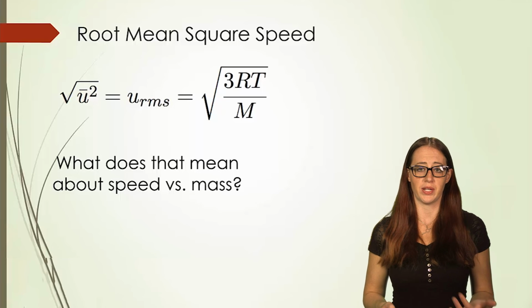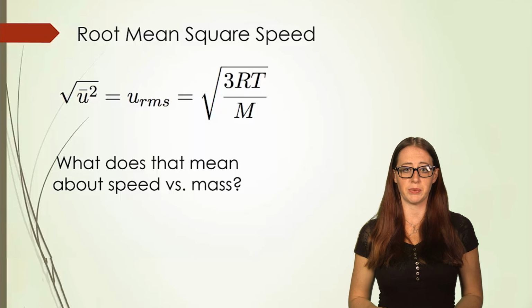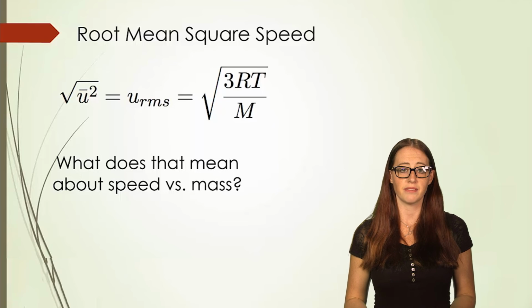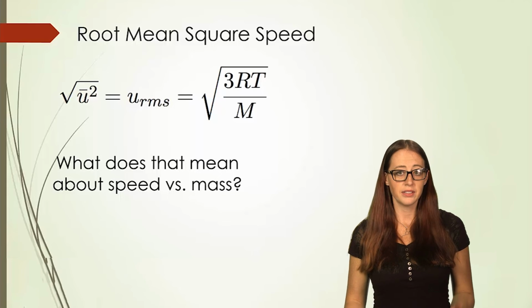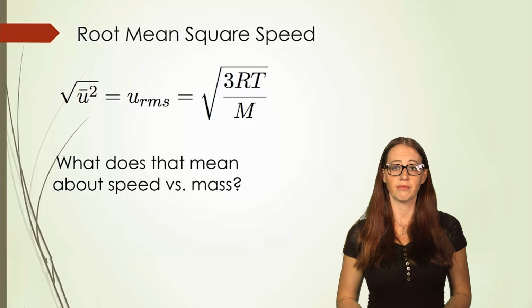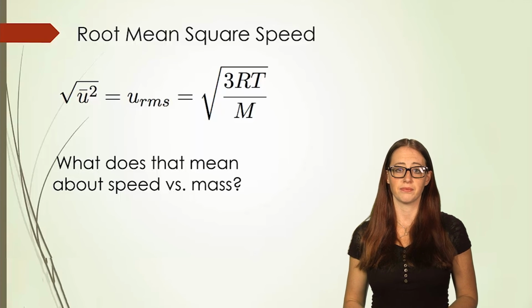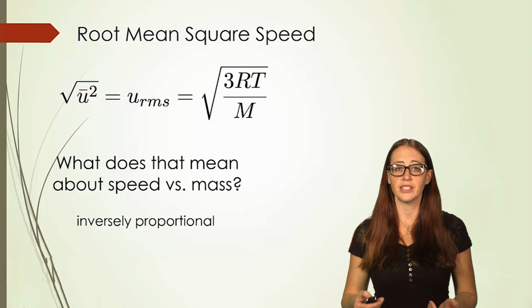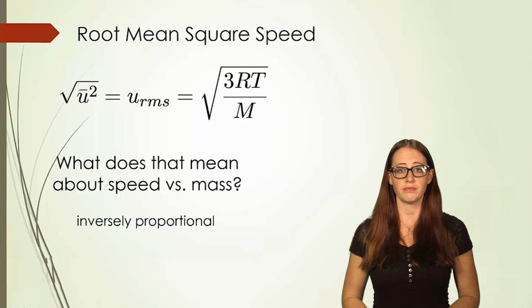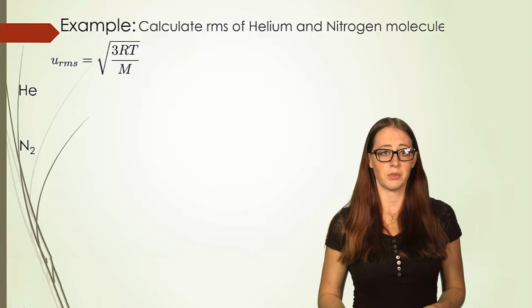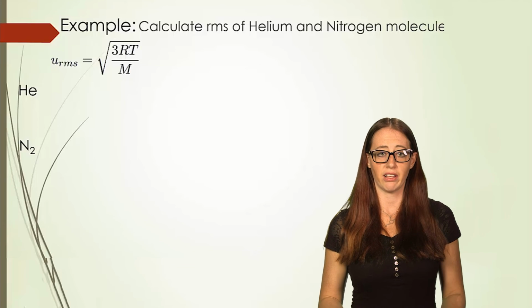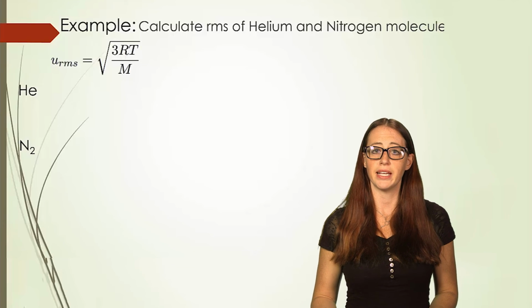This equation also helps us to remember the relationship between mass and speed. If we increase the molecular mass, which is in the denominator, then the speed is going to go down. So the larger the molecule, the smaller the speed. Or in other words, they're inversely proportional. Now let's do a couple of examples. Here I ask you to calculate the u_rms of helium and nitrogen.